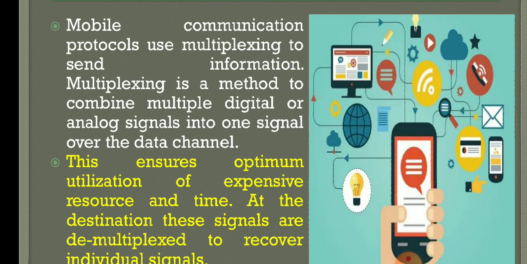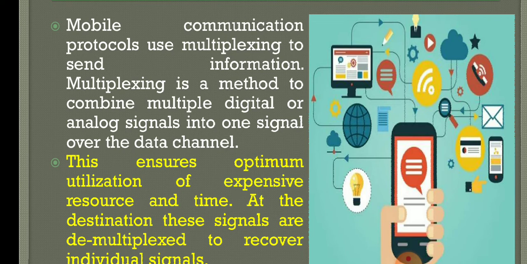Multiplexing means we'll be combining more than one digital signal or analog signal, framing them as a single signal, and sending that single signal into the network. Because of that, we need not use different data channels or take care of each and every signal, and time and cost will also be reduced. So we'll be using this multiplexing concept.